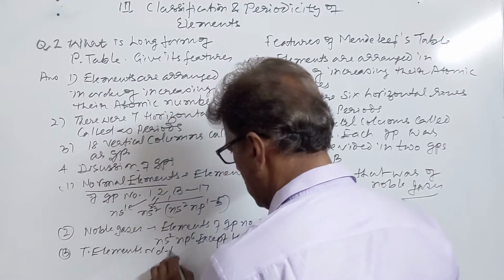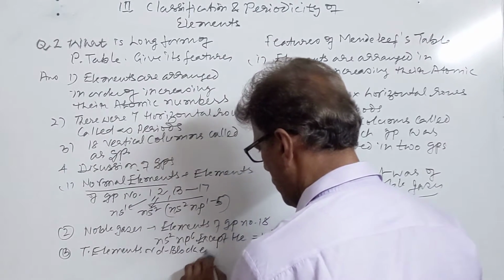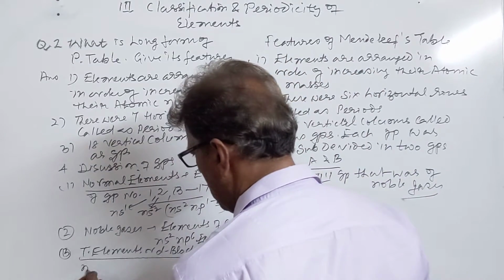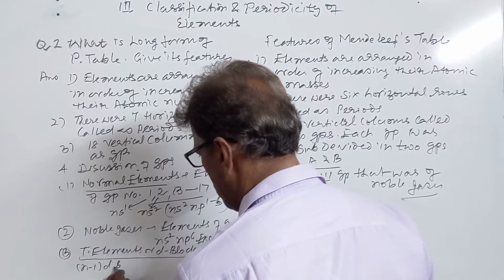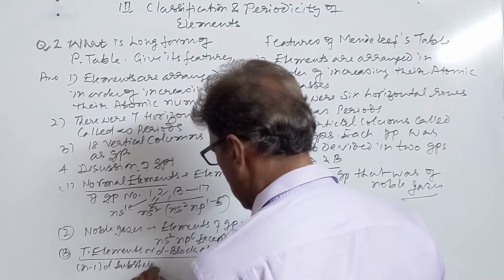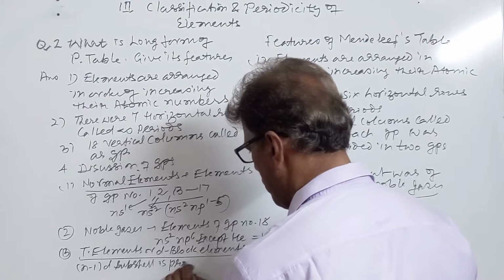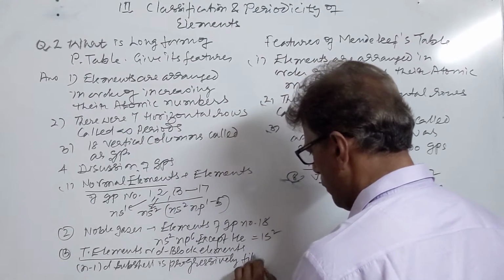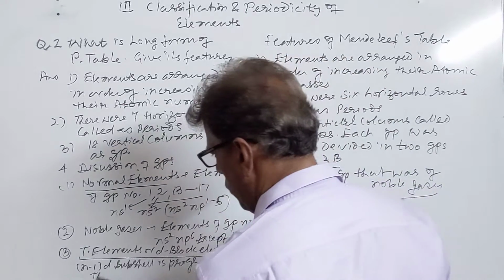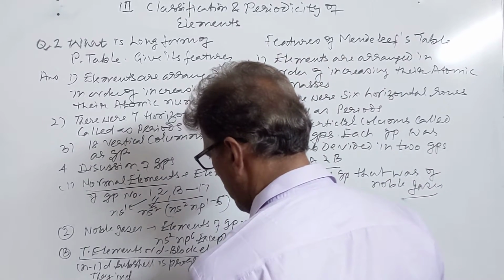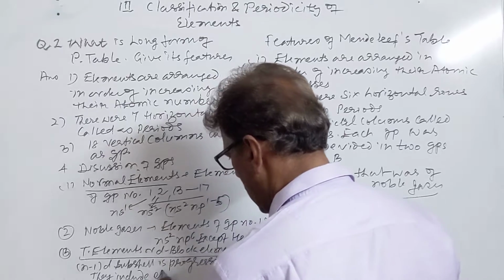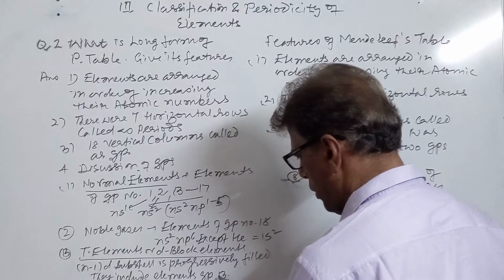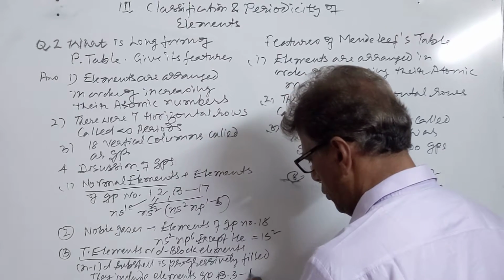Then we have third, transition elements or d block elements. In these elements, the (n-1)d subcell is progressively filled. They include elements of group numbers 3 to 12.